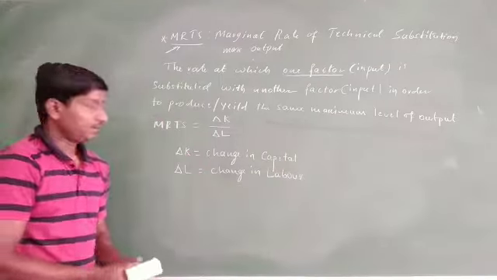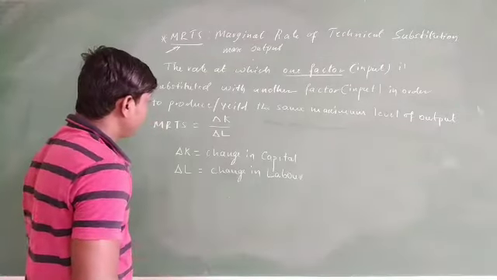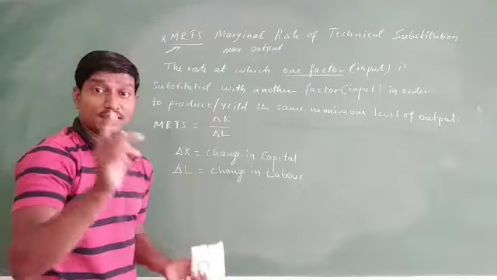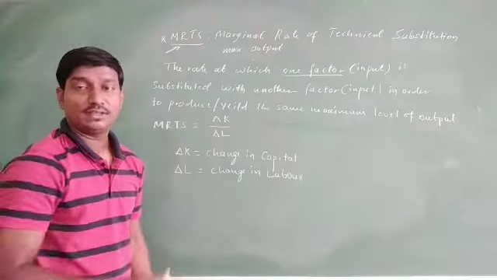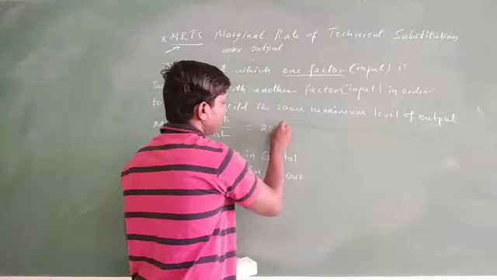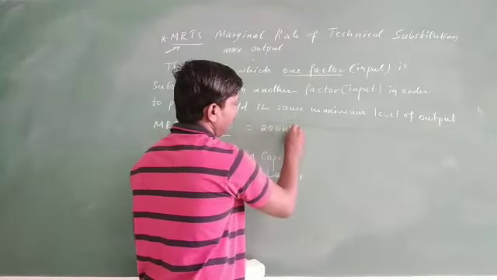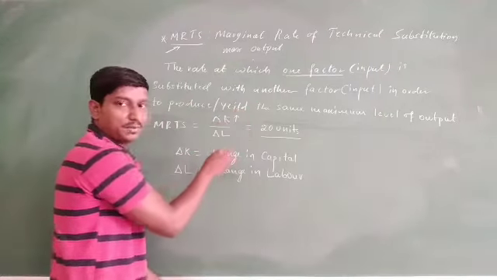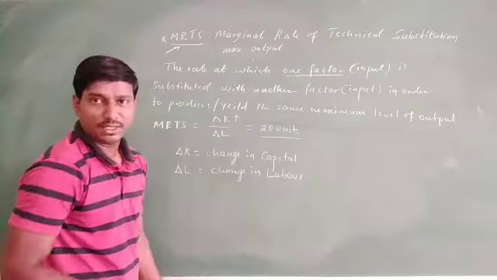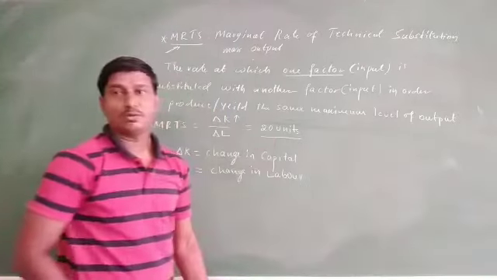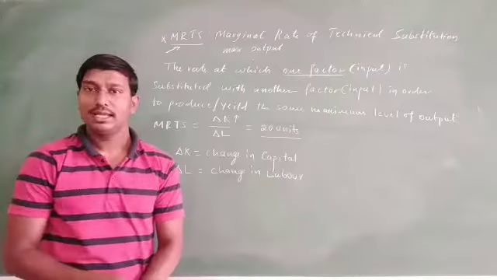Friends, whatever change you make, either in capital or in labor, the units of the maximum quantity that you produce must be equal. Take for example, if I assume 20 units, either by increasing one unit of capital and decreasing a unit of labor, or by decreasing the capital and increasing the labor, the maximum level of output that we have to produce is 20 units.